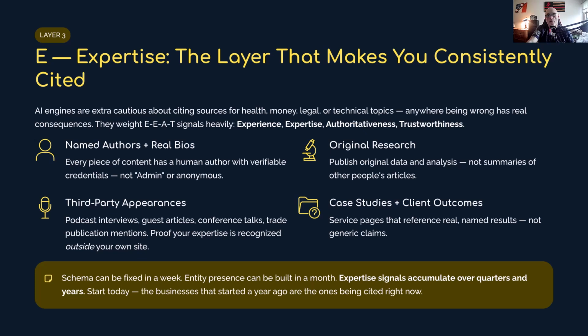Those third-party appearances reinforce that you are the expertise, and it's real and recognized outside of your own website, right? So this is the layer that takes time. You can fix schema in a week, you can build entity presence in a month, but expertise signals are accumulated over quarters and years. But you can absolutely start today, and the businesses that do start now will be ahead of those that don't a year from now. Okay, so you need to start getting cited.